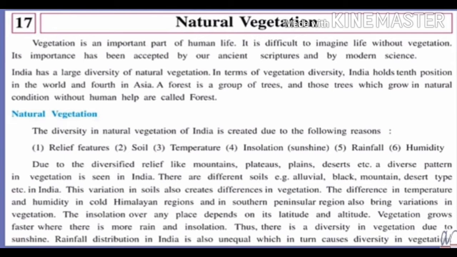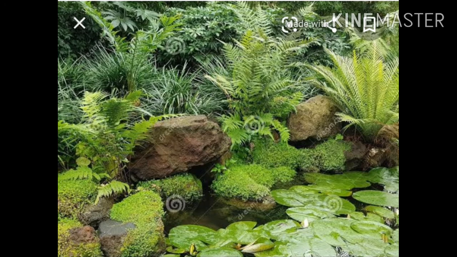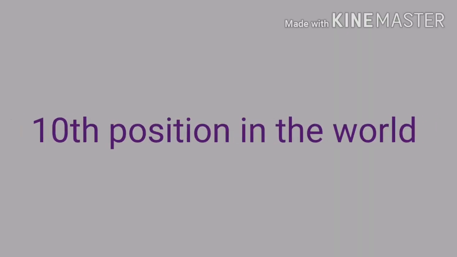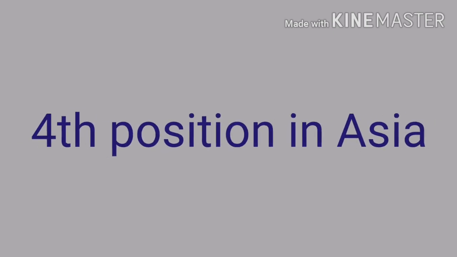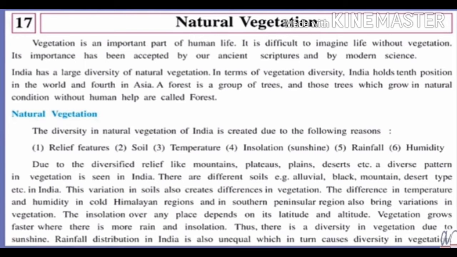India has a large diversity of natural vegetation. We are having so many number of vegetables in India. We are having large diversity in this natural vegetation. In terms of vegetation diversity, if we see the diversity of the vegetation, then India holds 10th position in the world. You have to remember this. Which position is there? 10th position in the world for what? For diversity of the vegetation. And if we talk about Asia, then it is on 4th position. Okay? 10th in the world and 4th in Asia.